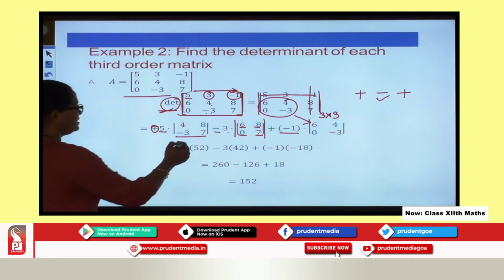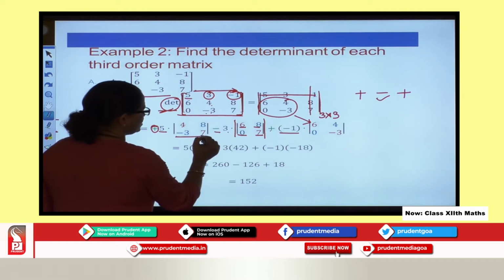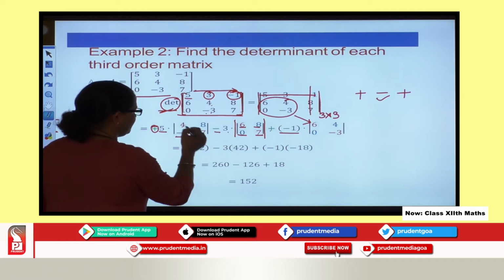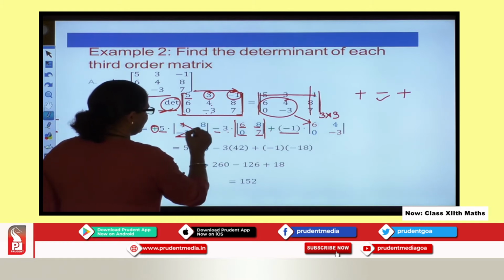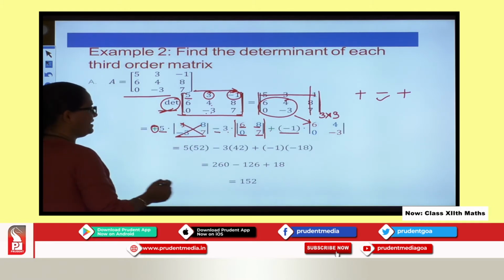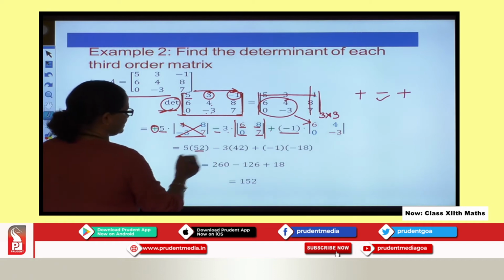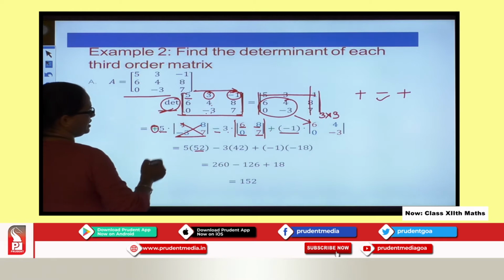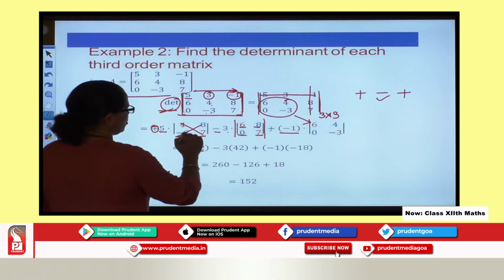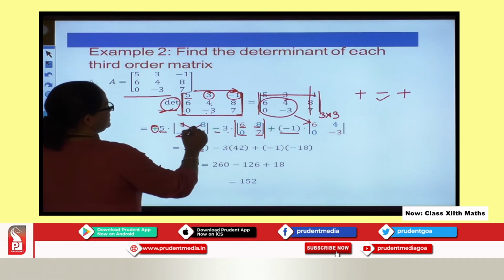After that, for these determinants you need to multiply principal diagonal minus multiply values of minor diagonal to get these values. So I get 5 times 4 into 7 minus of minus 3 into 8.